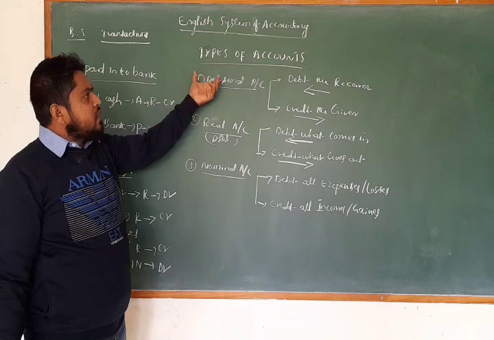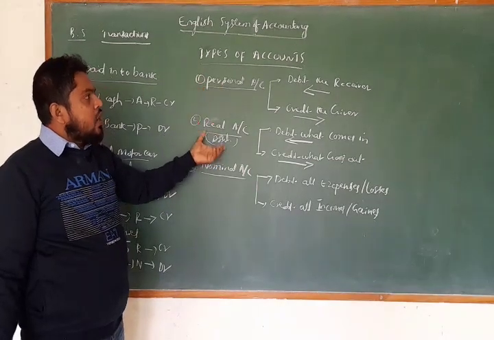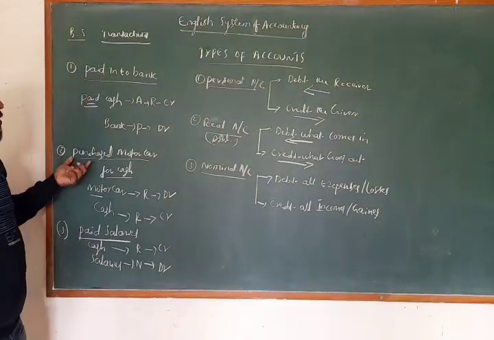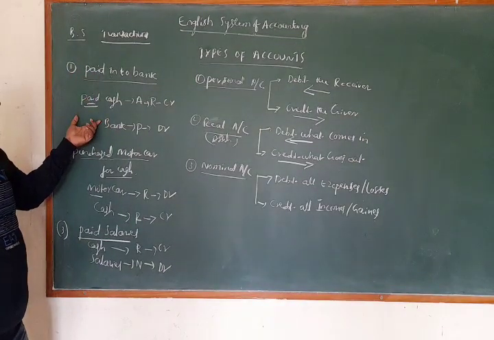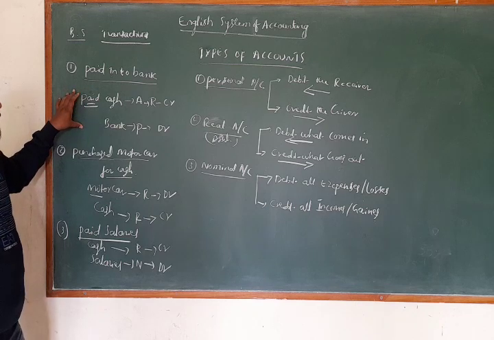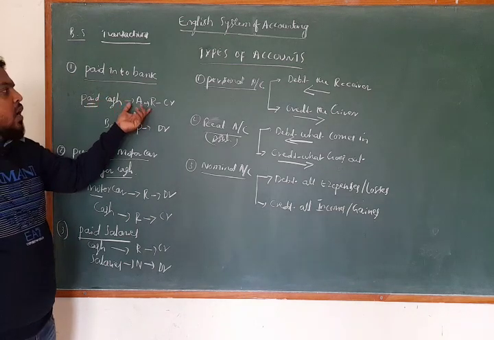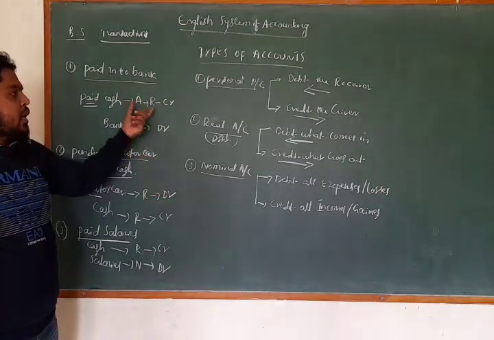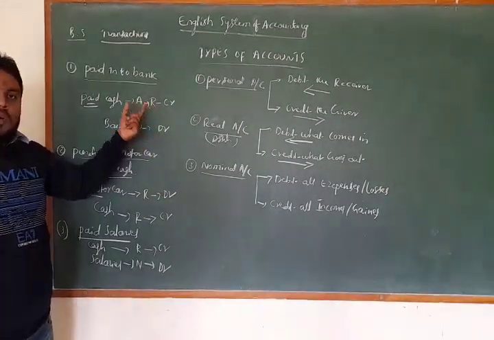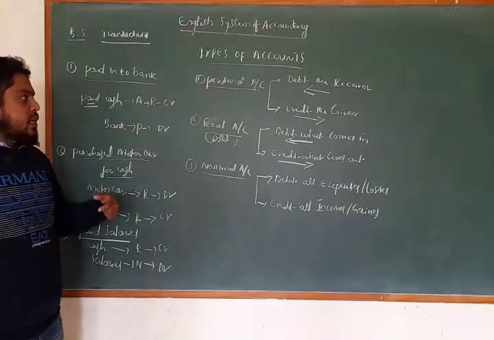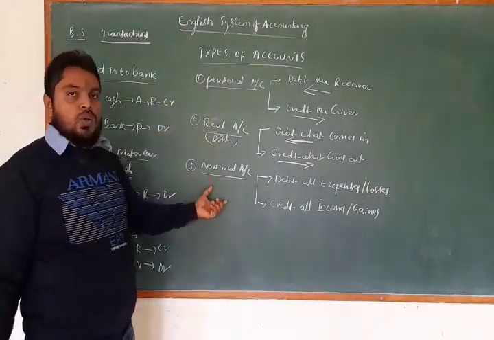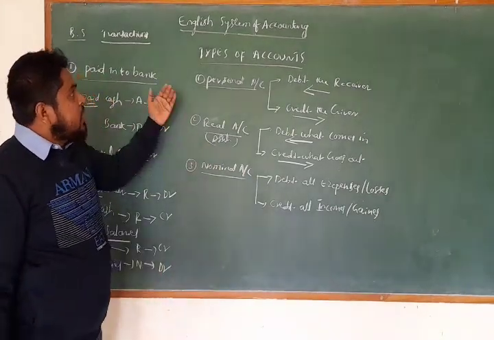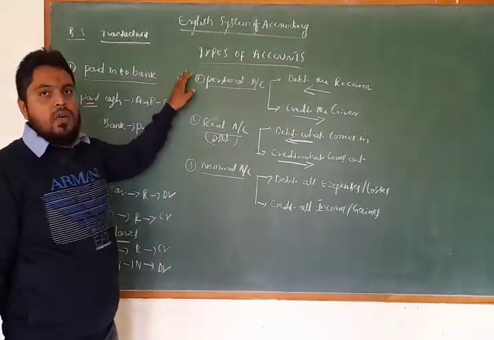With the help of these types of accounts and the golden rules, we can analyze the transaction, classify it as personal account, real account, or nominal account, and find out the answer, what is debit and what is credit, with the help of golden rules. Okay, so next session I will explain the American system of accounting.